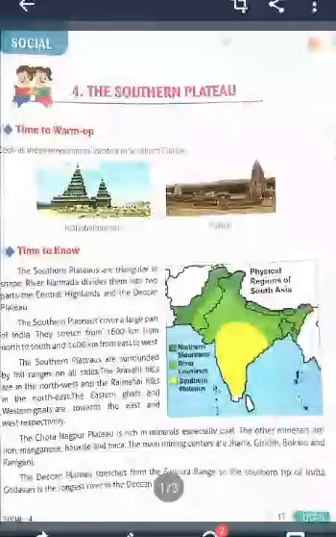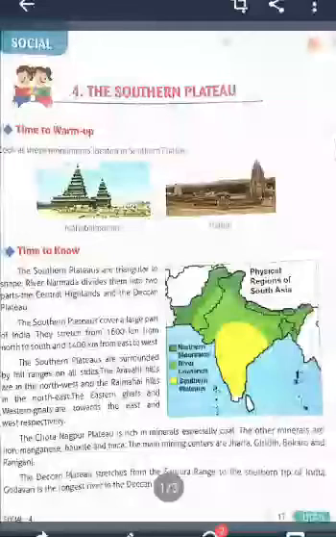The Chotanagpur Plateau is one of the plateaus in the Southern Plateau. It is rich in minerals, especially coal. There are other minerals also: iron, manganese, bauxite and mica. The main mining centers are Jharia, Giridih, Bokaro and Raniganj, which are very important mining centers.